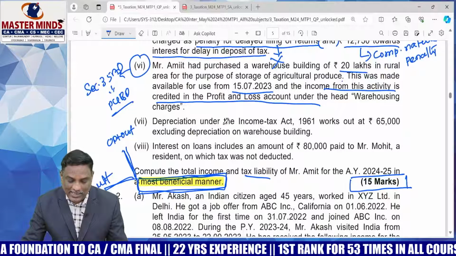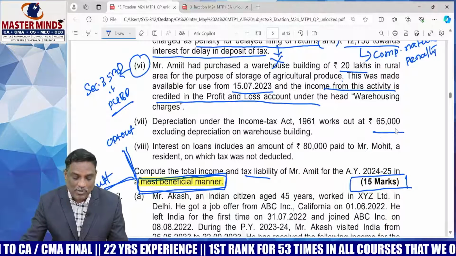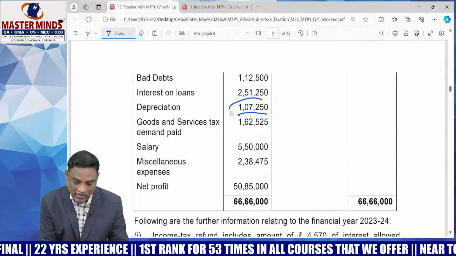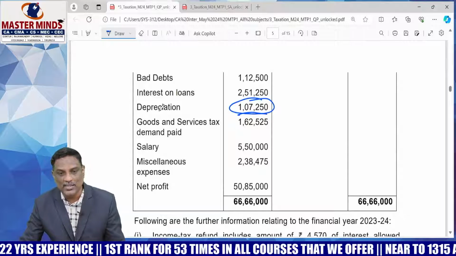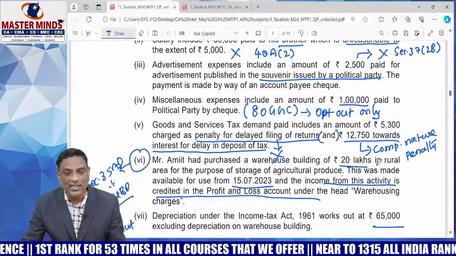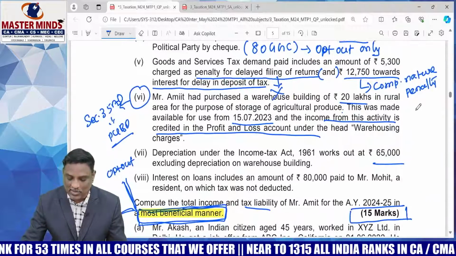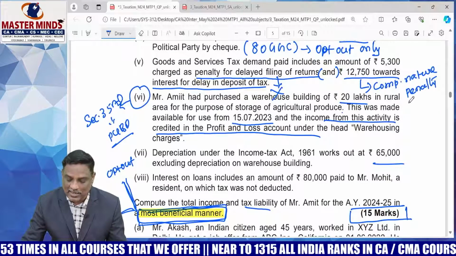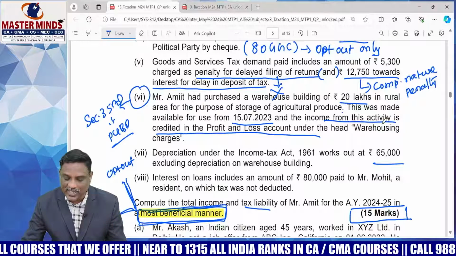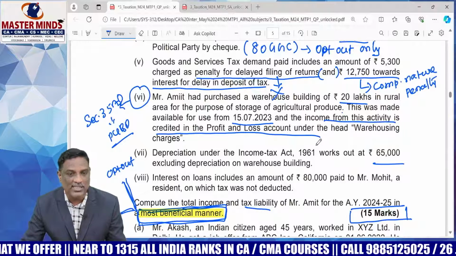Next, depreciation. Depreciation under the Income Tax Act, 1961 works out to 65,000, but the amount debited in the P&L account is 1,07,250. So cancel this amount and allow the depreciation according to the Income Tax Act, including the warehouse related deduction also. So add the warehouse related deduction and claim it as new expenditure. Depreciation is 65,000 plus the warehouse related deduction, because the warehouse is also an expenditure.